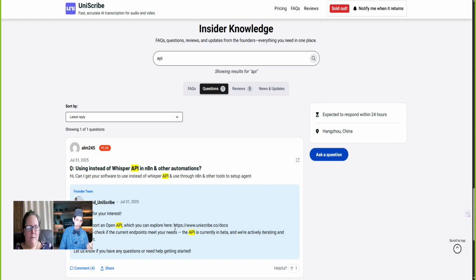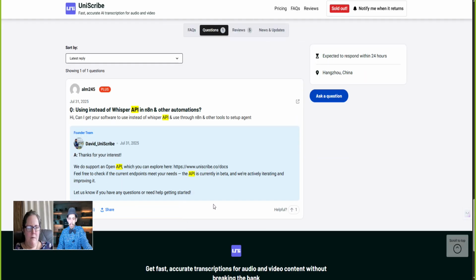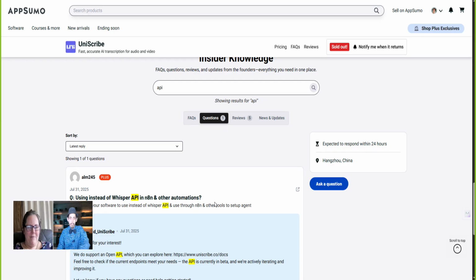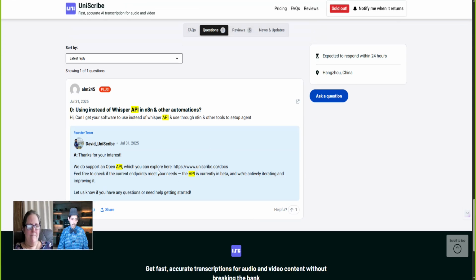So that means that we can use Uniscribe automatically through these automation tools. So when I saw that, I'm like, I'm in, I'm gonna buy it. And now I've got 6,000 minutes a month for a lifetime, which is extremely generous because I was paying Otter for 6,000 minutes a month, and it's just like, this is amazing.